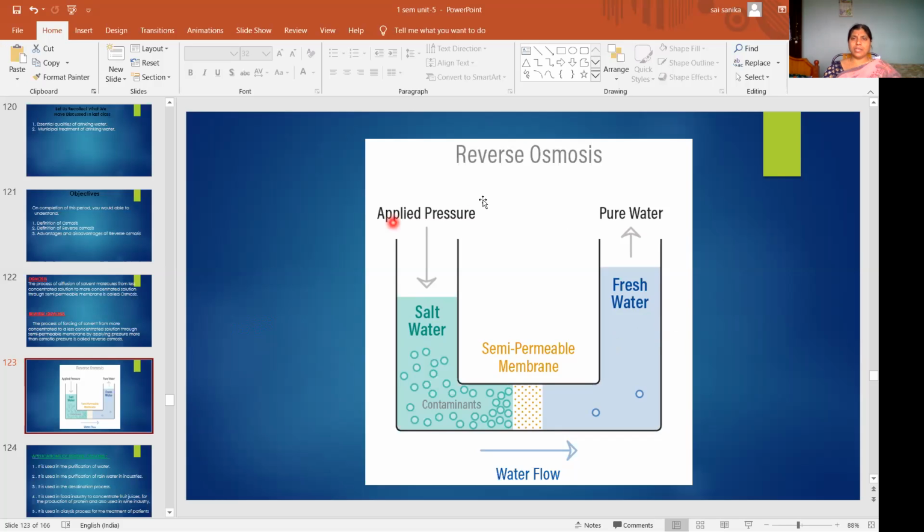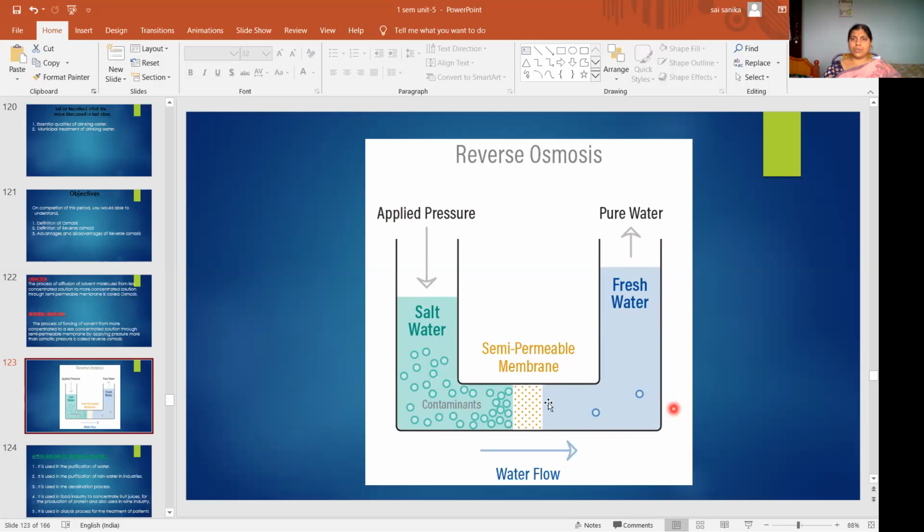If you don't apply any pressure, generally what happens? Osmosis will take place. It naturally happens. So there is no need of applying any pressure. What happens? The solvent molecules will move from here to here.